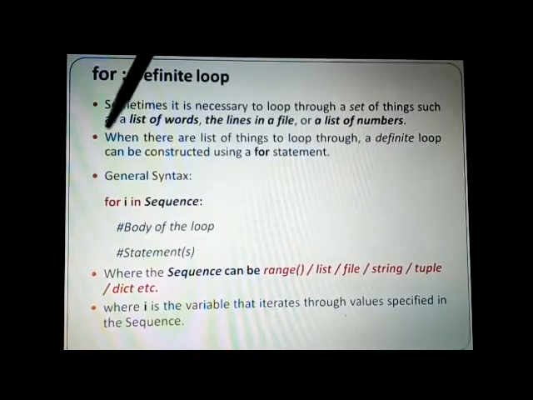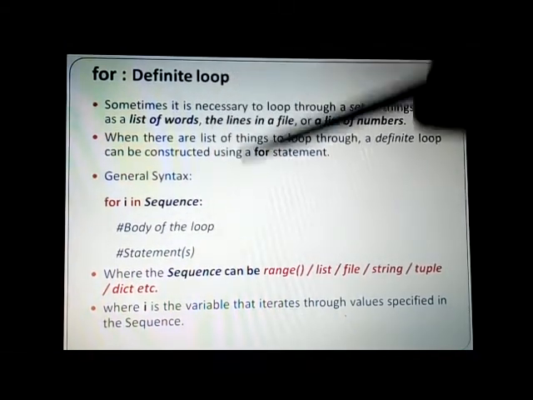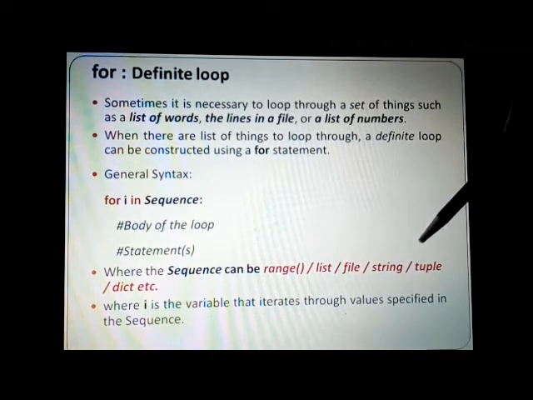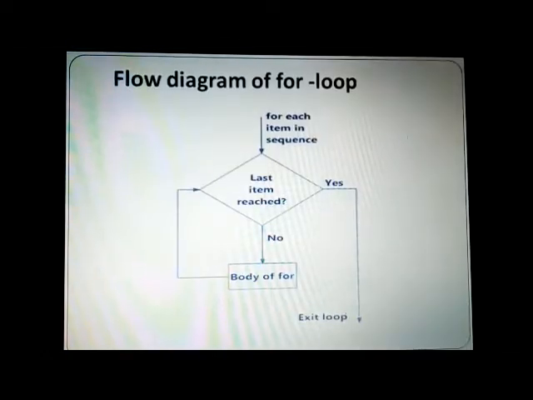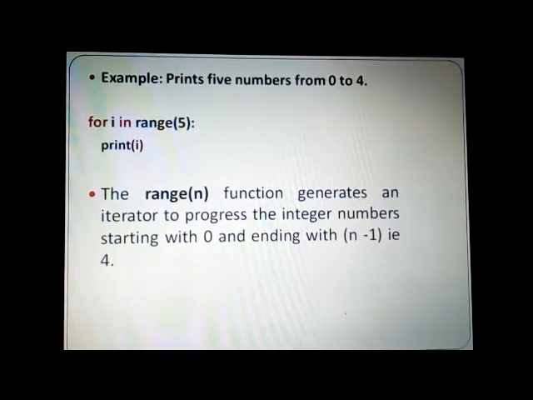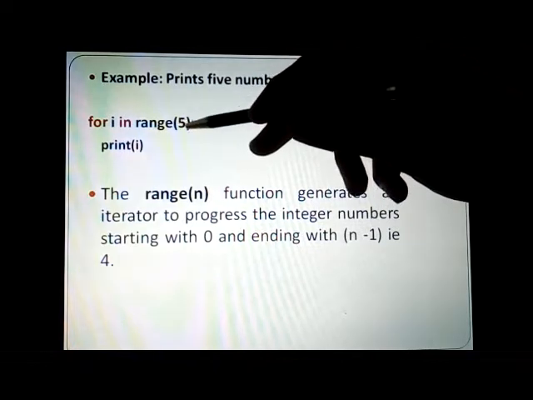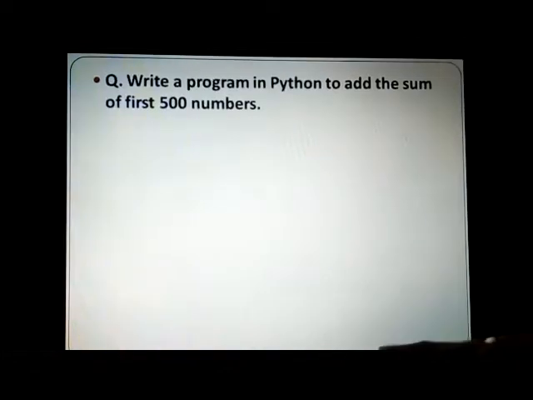We saw for i in sequence, this is the general syntax, followed by the body of the statement. The sequence can be anything, that is range, list, file, string, tuple, dictionary, etc. And this was the flow diagram, and this was the example which printed from 0 to 4, because when I give n, it prints from 0 to n minus 1.